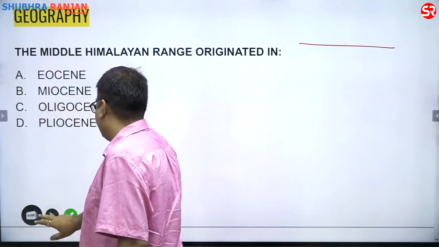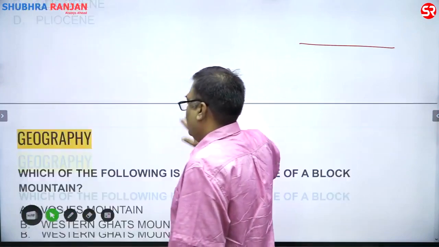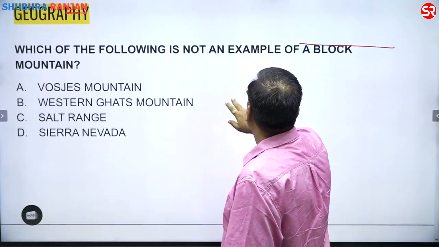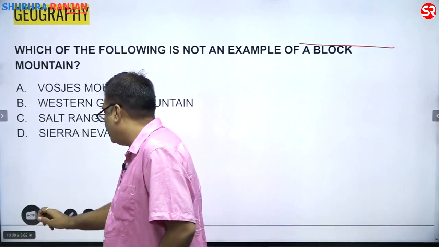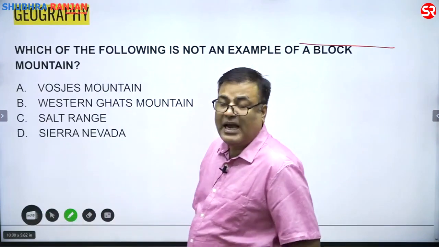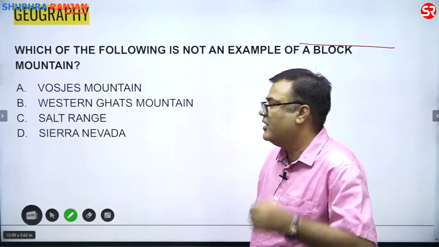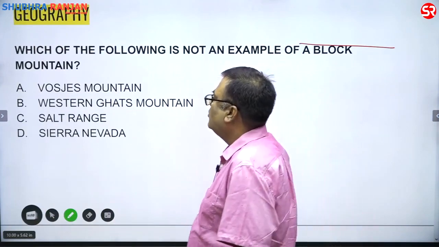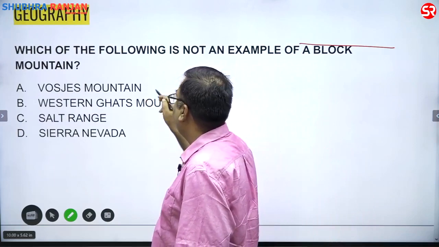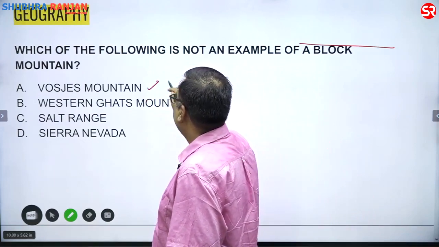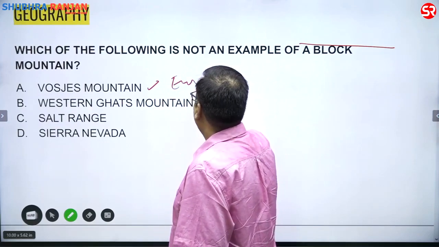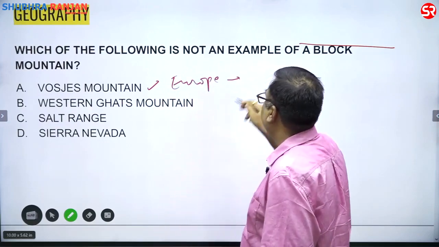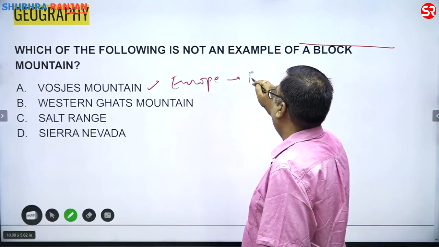Now, the next question is, which of the following is not an example of the block mountain? Now, here this question is actually a little confusing. As I say little confusing, it is very confusing because all those are there. The Vosges mountain is in Europe, and this is a prime example of the block mountain.